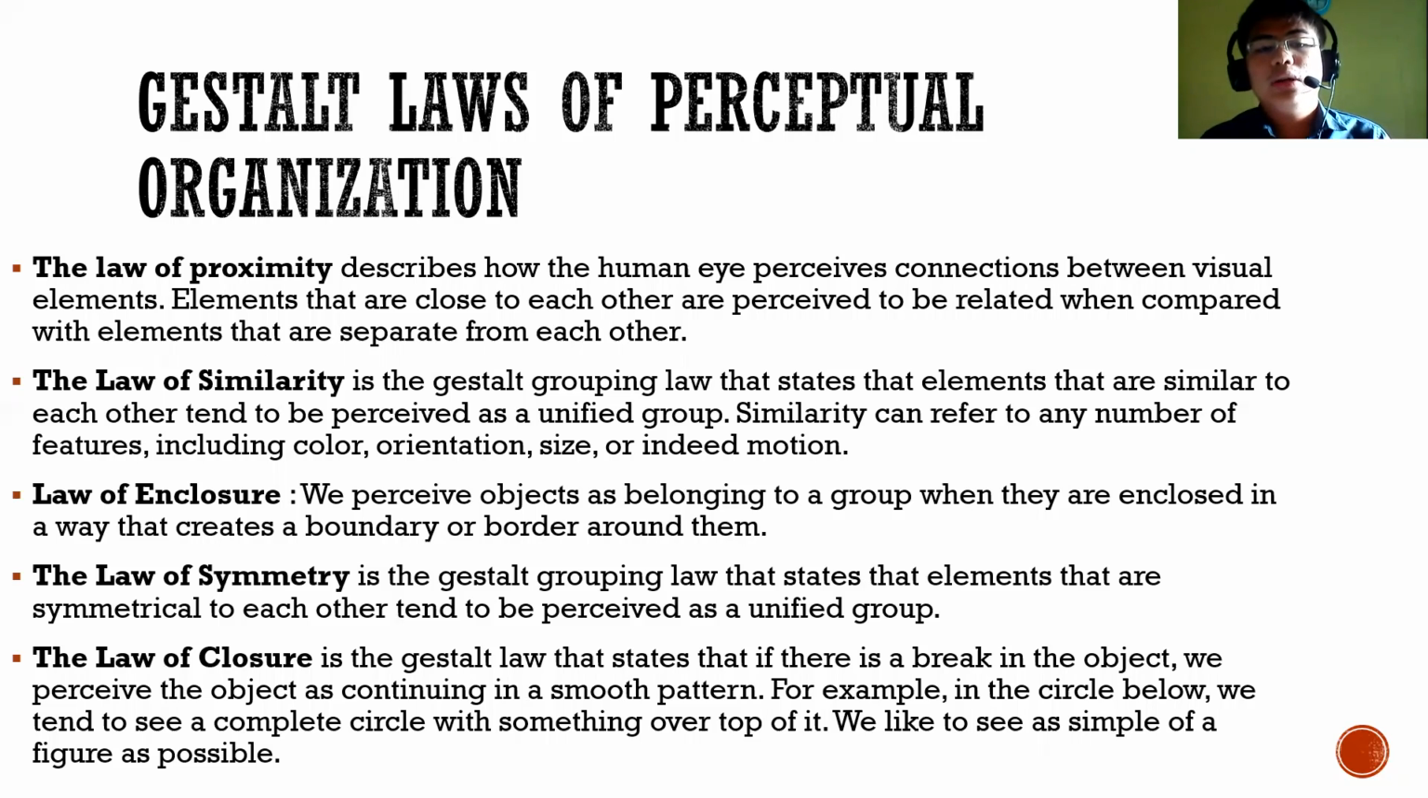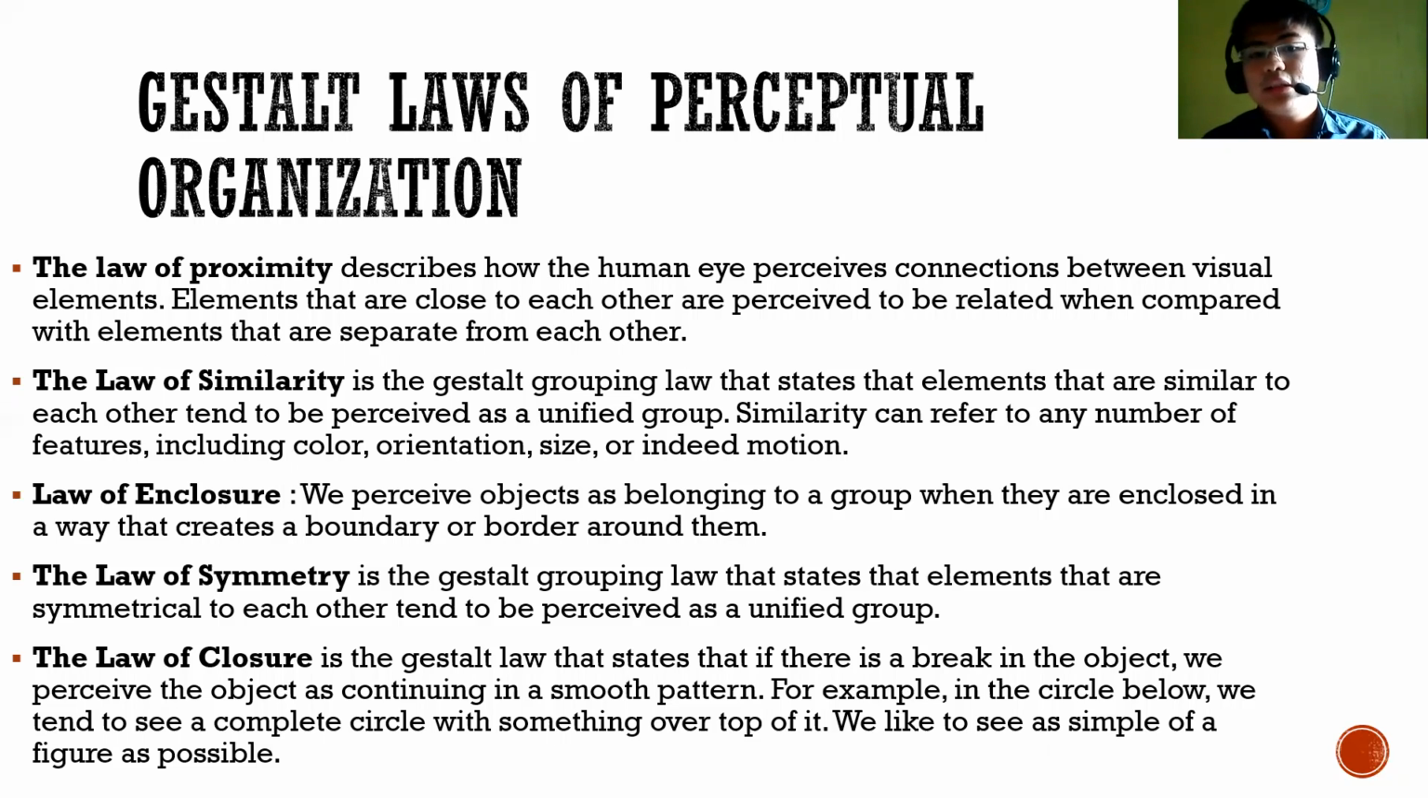The third is the law of enclosure. We perceive objects as belonging to a group when they are enclosed in a way that creates a boundary or border around them. And the other law is the law of symmetry. It is another Gestalt grouping law that states that elements that are symmetrical to each other tend to be perceived as a unified group. And another is the law of closure.